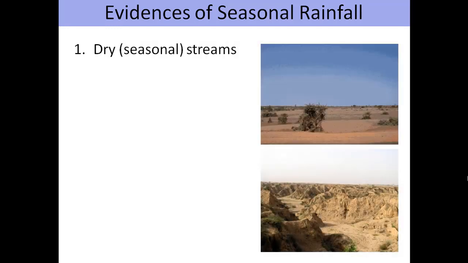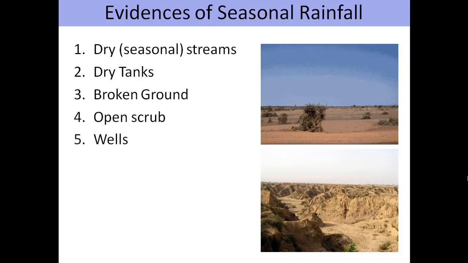Now what are the evidences of seasonal rainfall? Now you might be thinking how one can prove, by looking at the symbols or the color, that this particular area or region receive seasonal rainfall. Yes, there are certain evidences. Let's have a look. Dry and seasonal stream, dry tanks, broken ground, open scrub, wells and motorable in dry season.